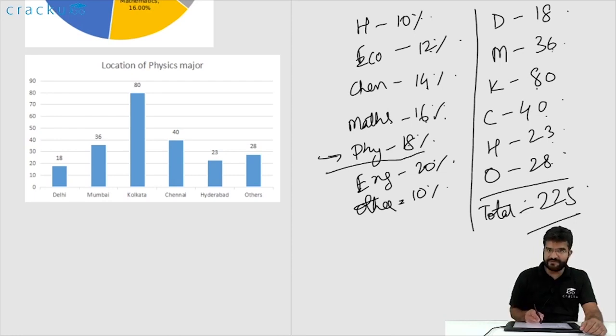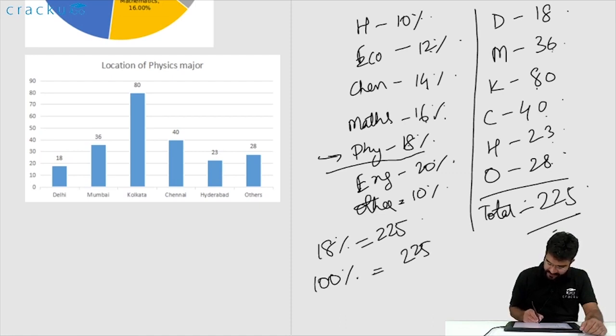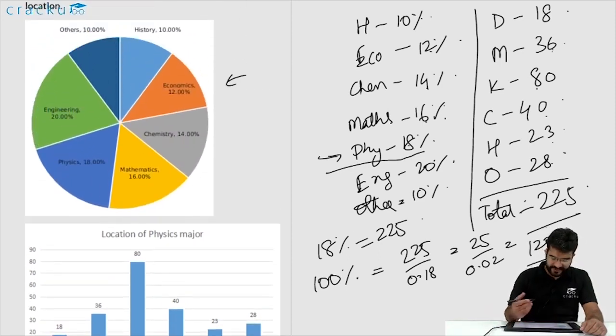They constitute 18% of the university's total strength. So that 18% is 225. 100%, which is the total number of students in the university, will be 225 by 0.18. This is equal to 25 by 0.02, which is 25 into 50. This is 1250. So the total number of students in the university is 1250. This is the information that we can deduce based on the information that is given.